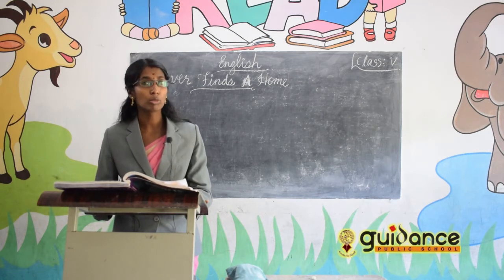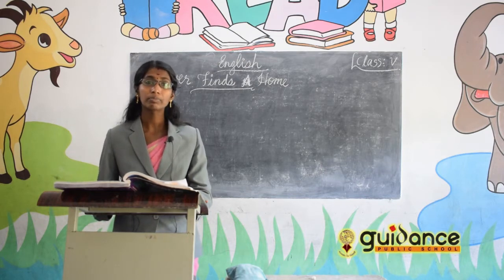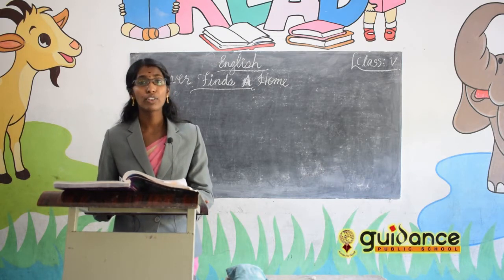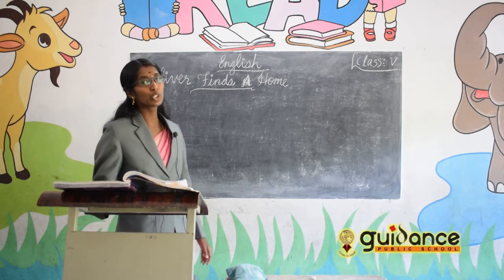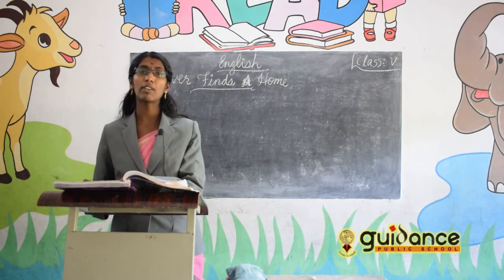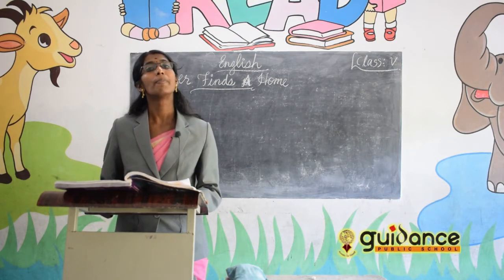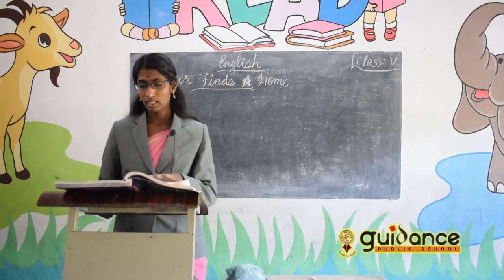There they sent him to learn to read and write, and he had a beautiful home there. So that's how Oliver gets a home, and he was very happy. For the first time in his life, he is enjoying all those things. That's the story, Oliver Finds a Home.